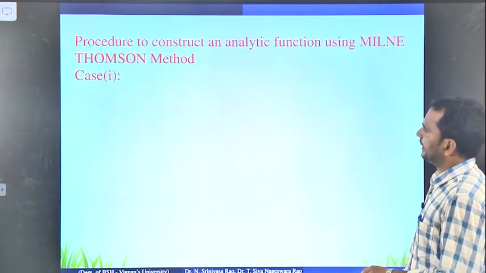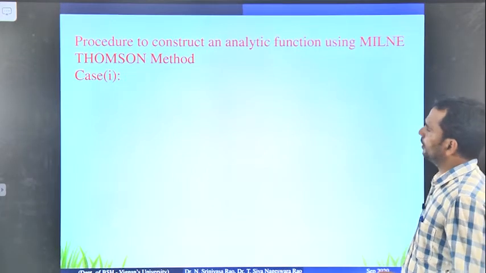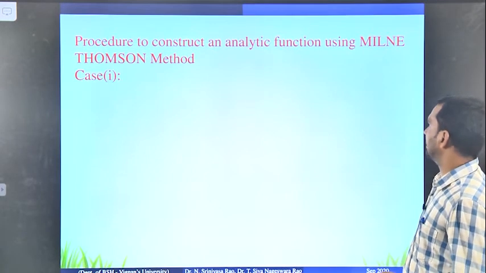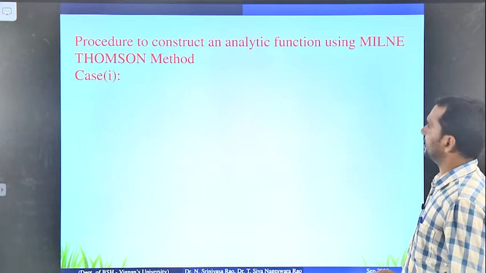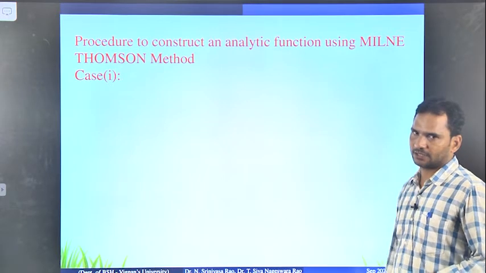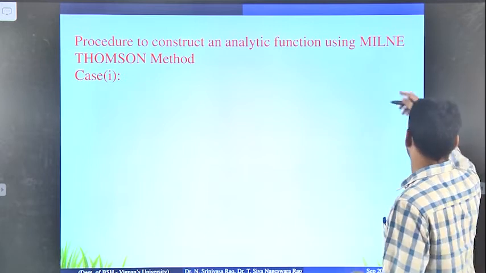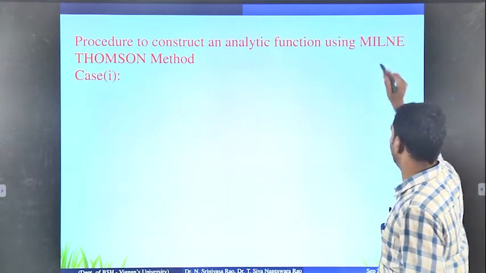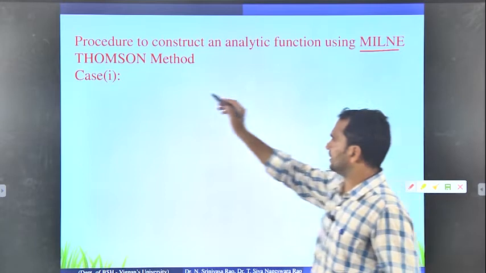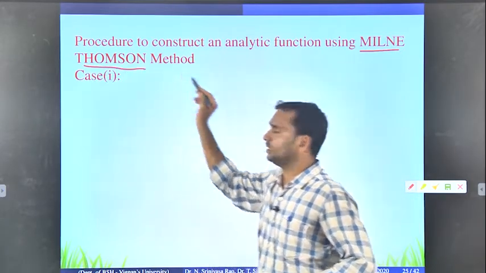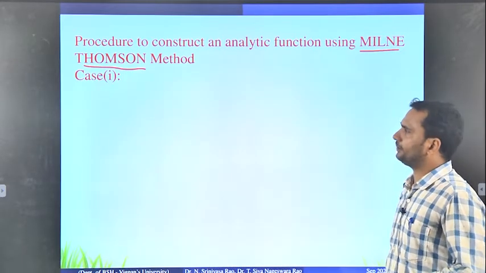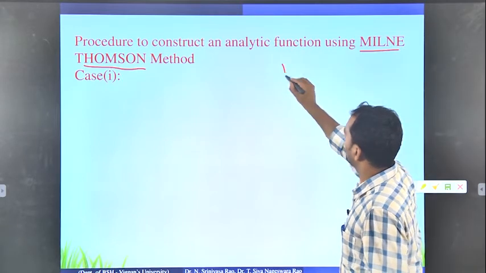And the next one, just remember, is the procedure to construct analytic functions using the Milne-Thomson method. Everybody remember, these are the two scientists who gave a separate method to find the harmonic conjugate, called the Milne-Thomson method.